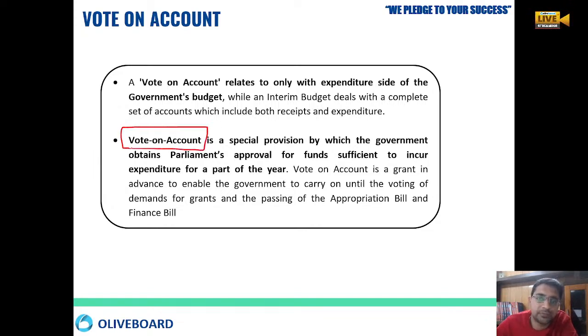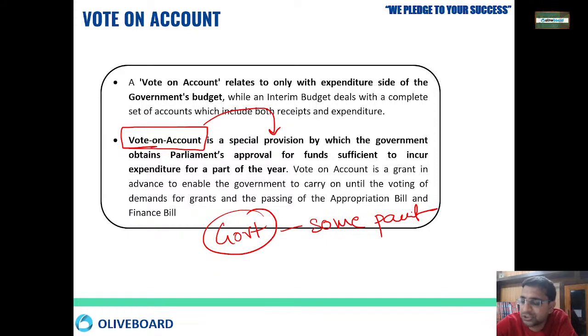Then there is also one account that is called vote on account. Vote on account is a very special provision of our Indian constitution. It is a special grant given to the government to take out some part of the money from the consolidated fund of India until the budget is passed. Until the budget is passed, you can take out some money from there, so that day to day functioning can happen.